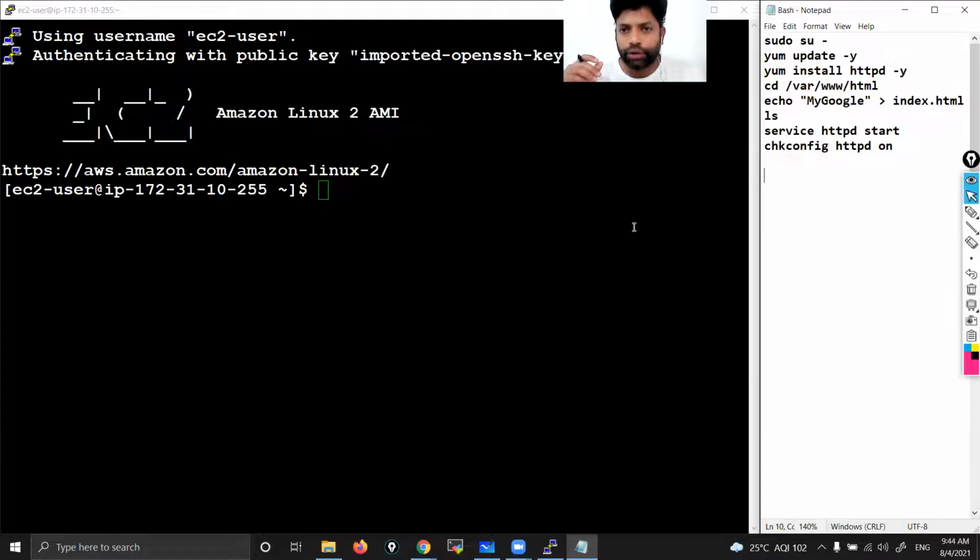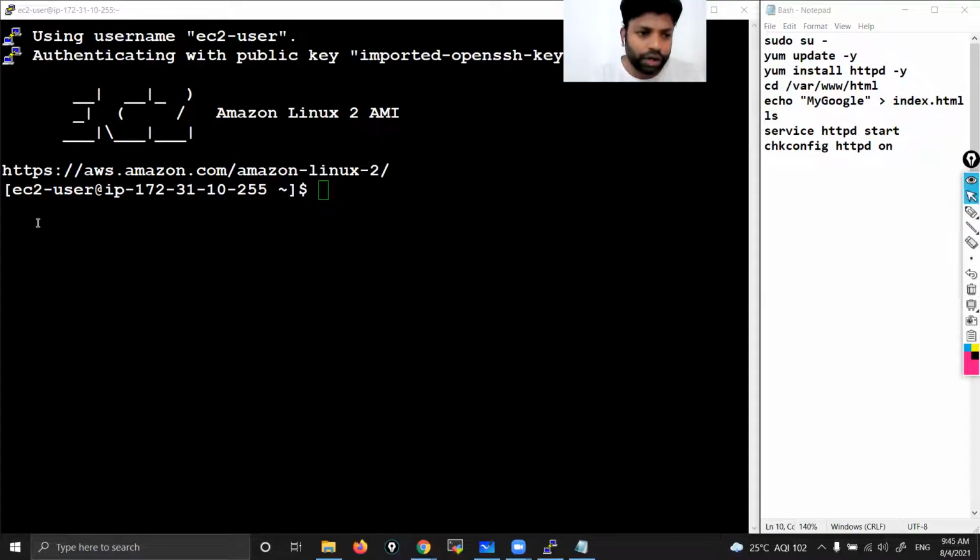In Windows, if you want to do any task, any action, you need to become an administrator, correct? In Windows, if you want to do a few things, it will stop you. It will say, hey, you need to have admin privileges. Here also, same thing. If you want to do any action, you need to become a root user. In Windows, we call it administrator. In Linux, we call it root user. In Windows, administrator can do anything. In Linux, root user can do anything.